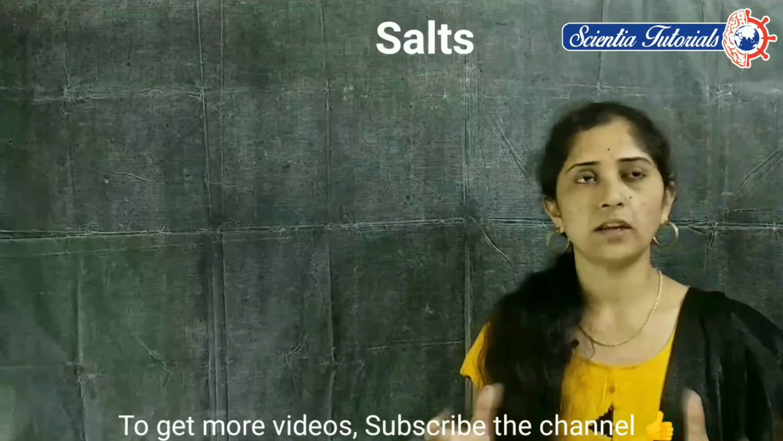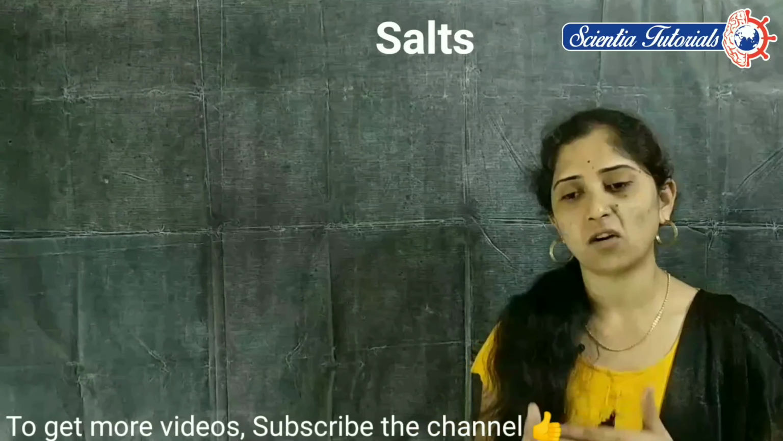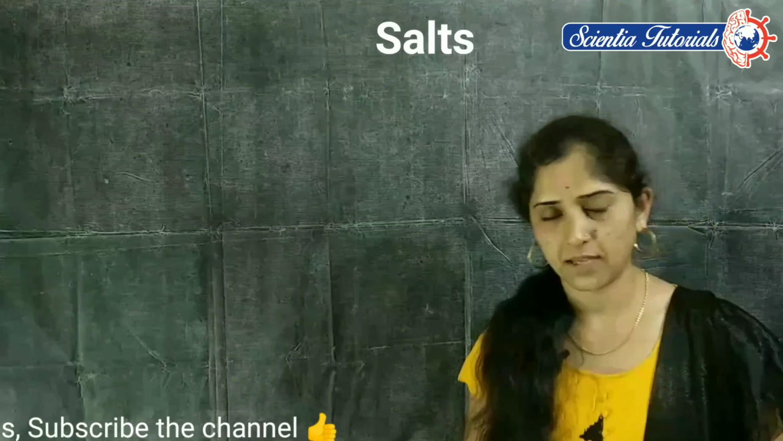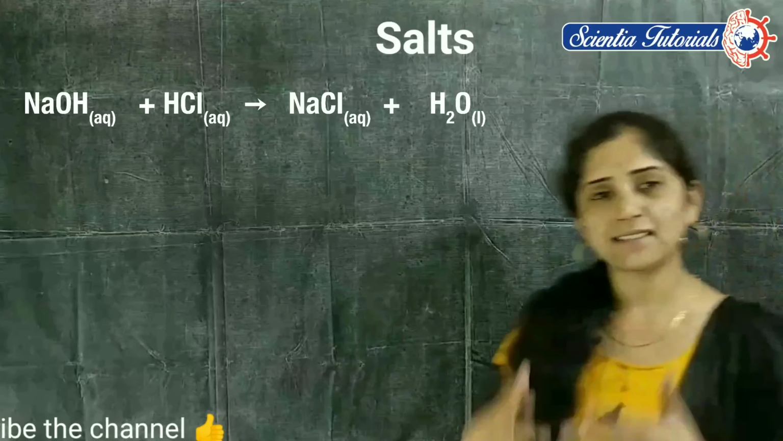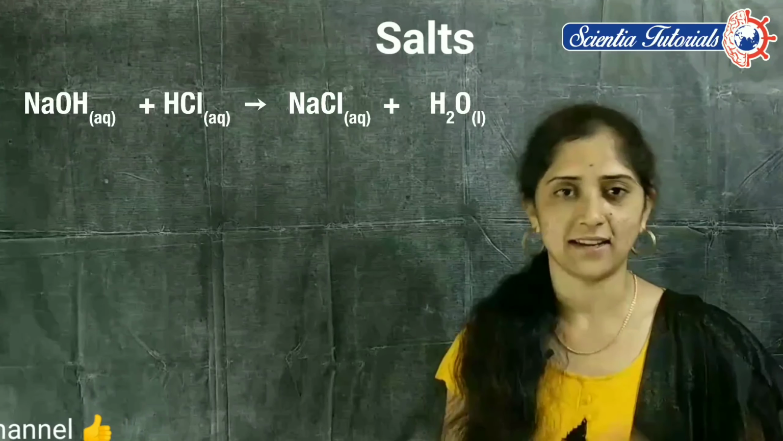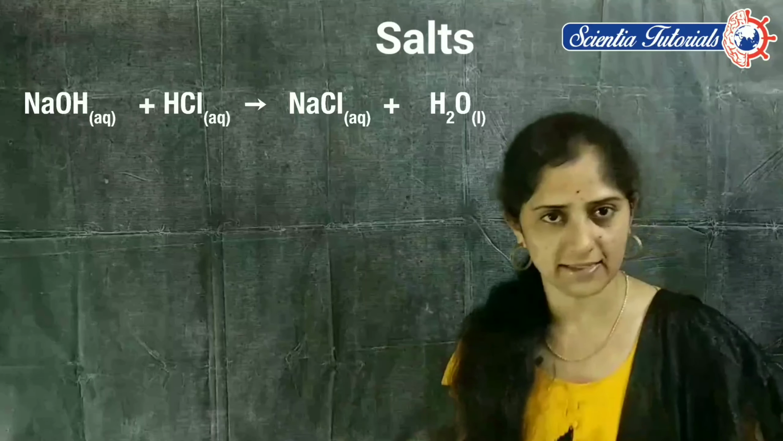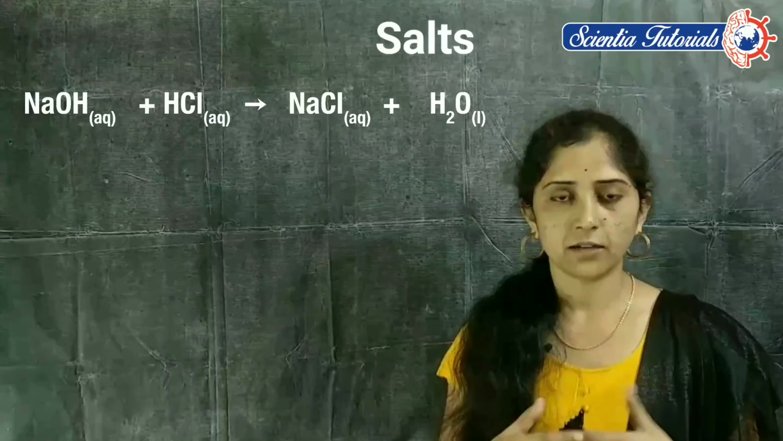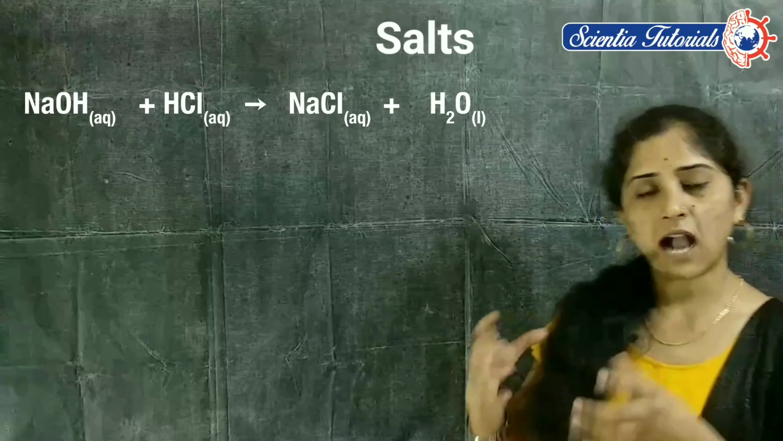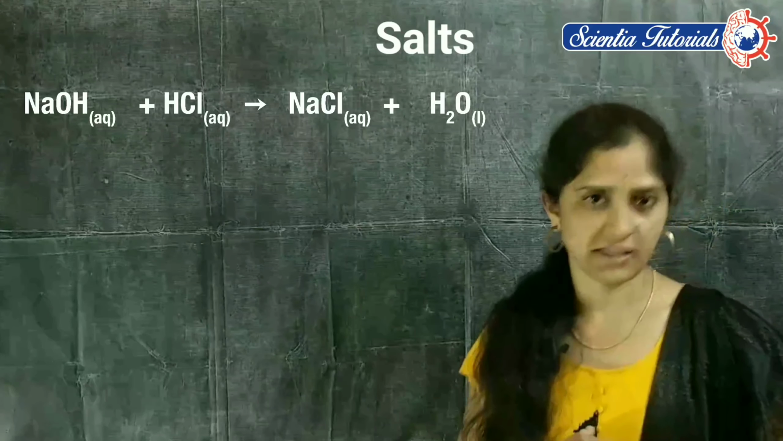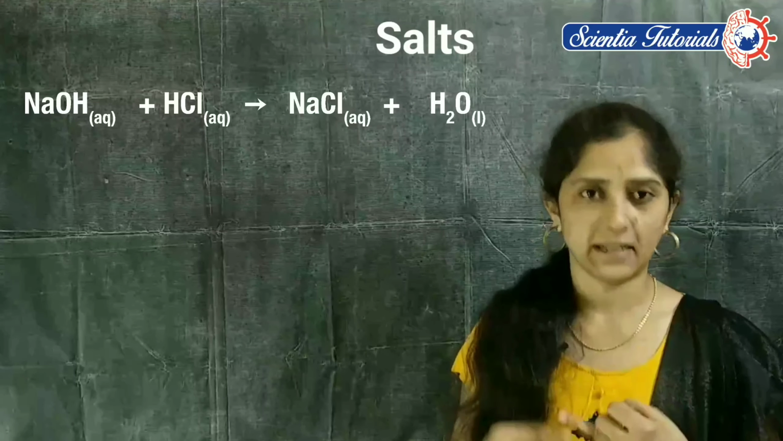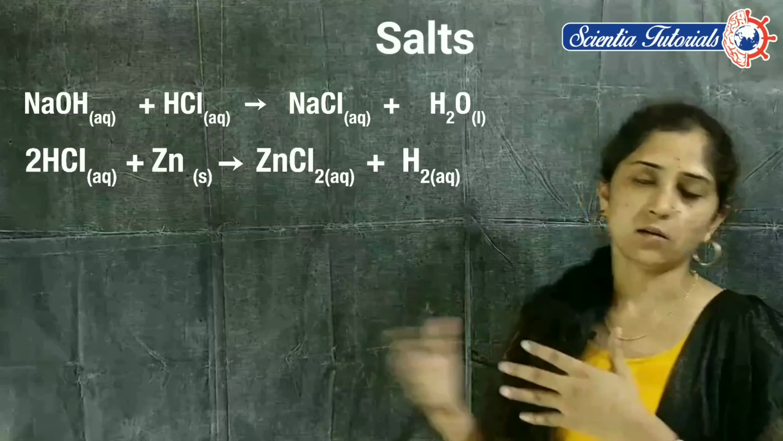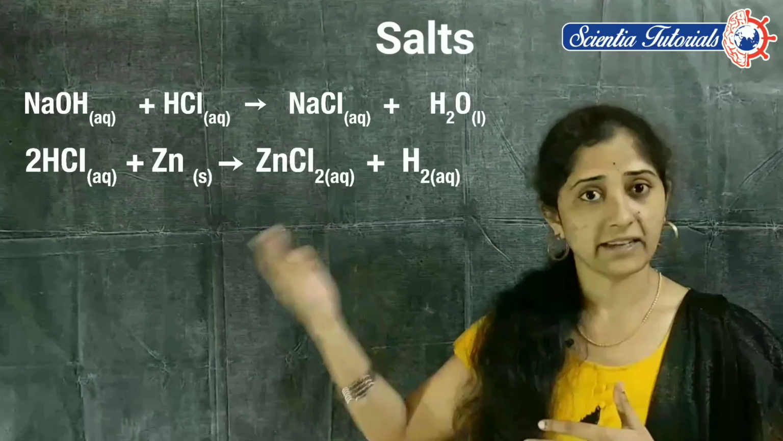Then how do we observe salts in different forms, and how does salt form? Salt forms in the neutralization reaction, which we learned about in an earlier class. When an acid reacts with a base, salt and water are obtained as products. Here salt is a common product of the neutralization reaction. When an acid reacts with metals, salt is also obtained, and gases will be released.